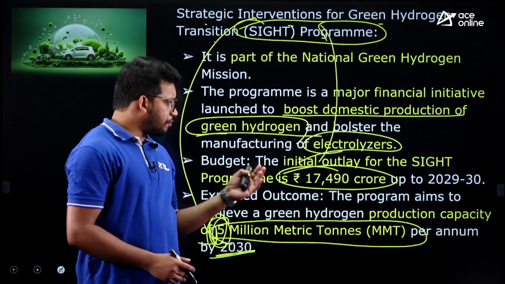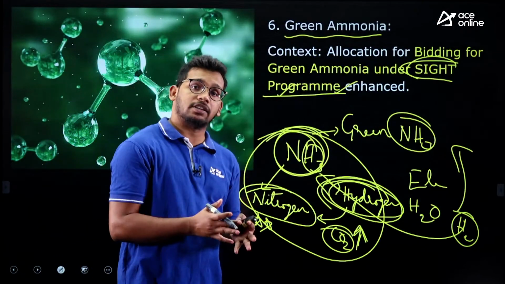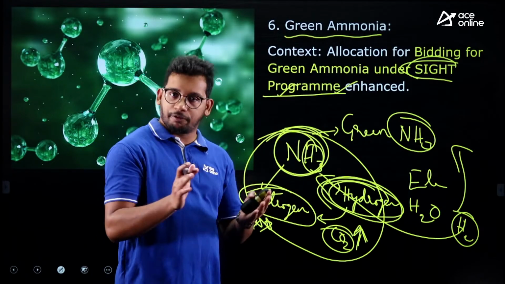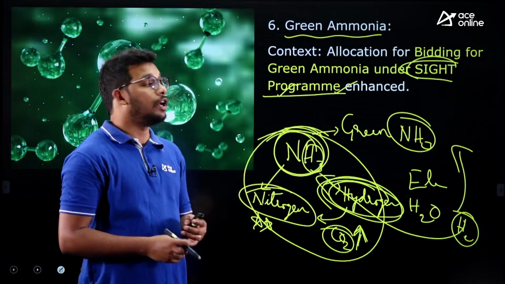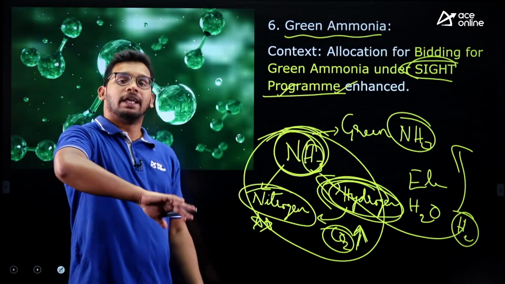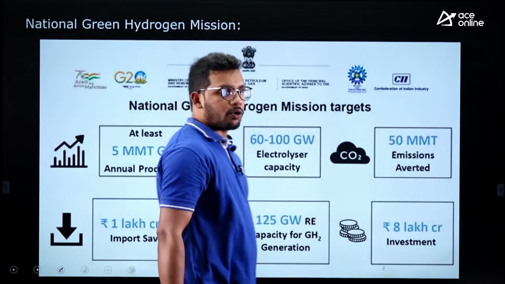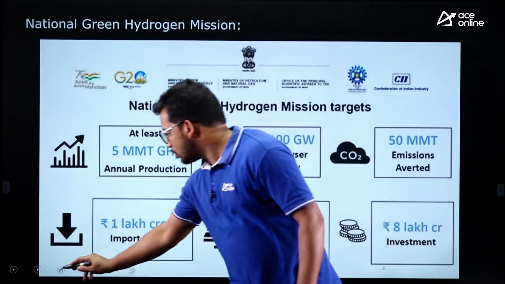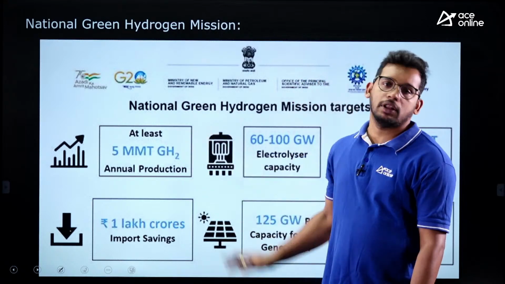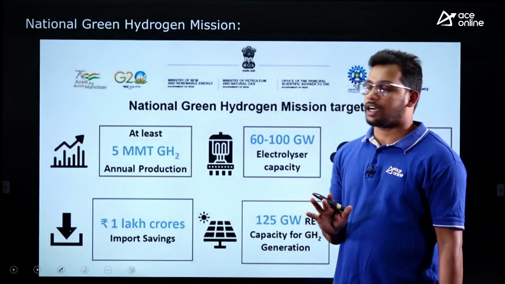So this type of complex mechanism you need to understand. If you just keep mugging up the facts, how can you remember in the exam? You won't be able to remember. I'm sure, because I've faced these things in my initial attempts as well. So you cannot mug up everything. You just need to understand the mechanism, then try to mug up. You will be able to remember, right? So this is the green hydrogen mission which the government has launched. This is the issue with most of the students. They keep mugging up all these things, but in the end they get confused in the exam and won't be able to choose the correct answer, right?